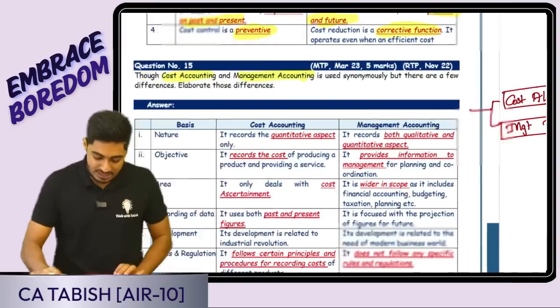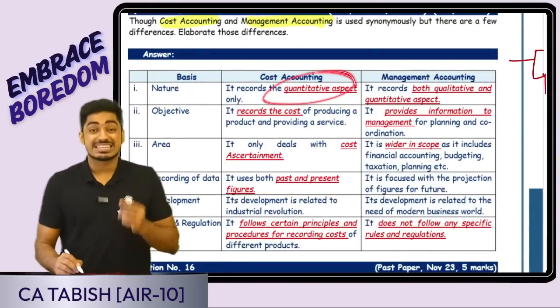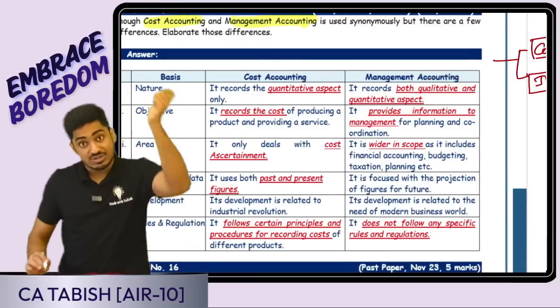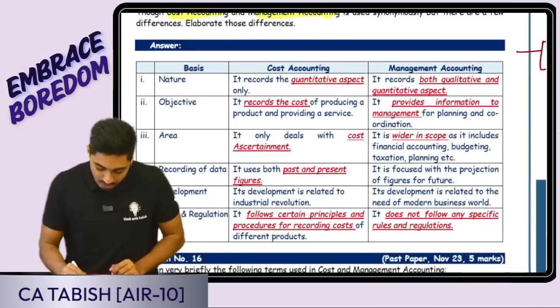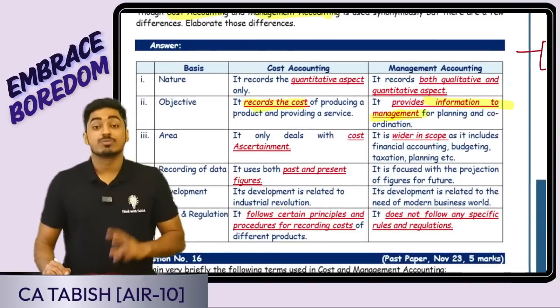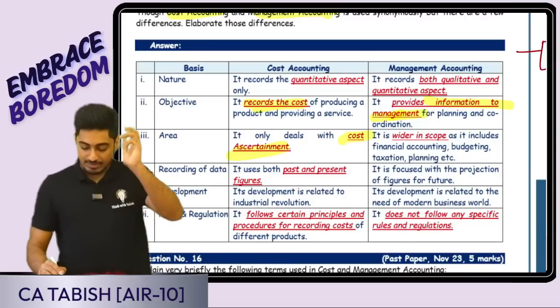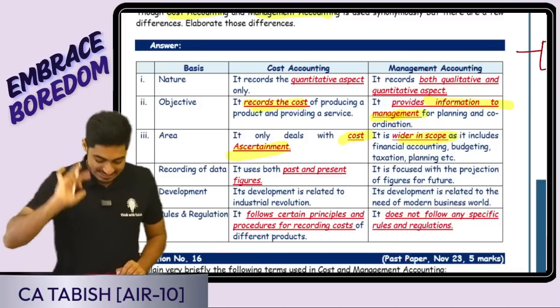Is this clear, everyone? So look at this. Nature: cost accounting focuses only on the quantitative aspects. That is a number game only. Here we are focusing on quantitative as well as qualitative. Based on the numbers, what all decisions I can take, that also we are doing here. Here I'm just recording the cost. It provides information to management for decision making. Cost accounting deals with only cost ascertainment. I'm calculating the cost. Management accounting is wider in scope, because based on the cost calculation, I'm taking decisions also.